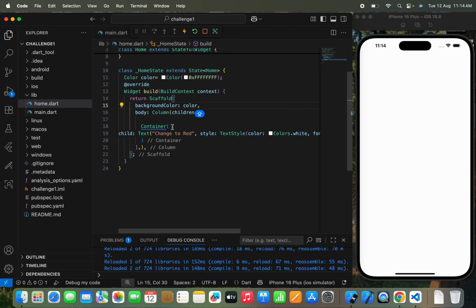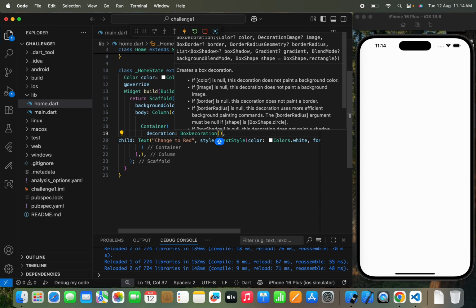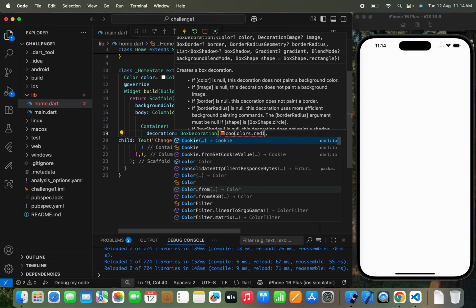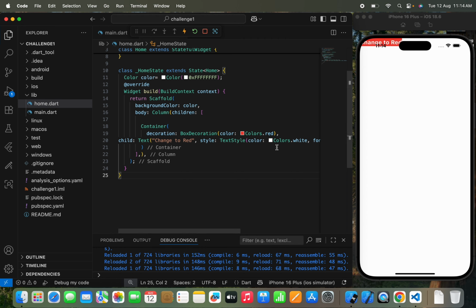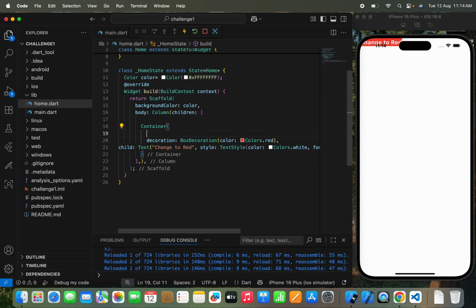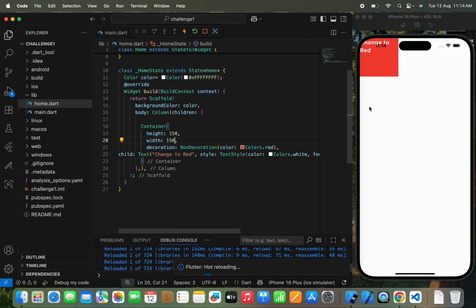Now here you can see that this is a container color. I'll pass decoration, BoxDecoration, and we'll pass Colors.red, and sorry, we'll need to pass color. So I'll write color, and we'll pass the color as red. Yeah, so this is what you can see. Now we just bring it to the center. For that I just need to pass the height. Let's pass 100, or let's pass 150, and we'll pass a width of 150 as well. So this is what you can see.